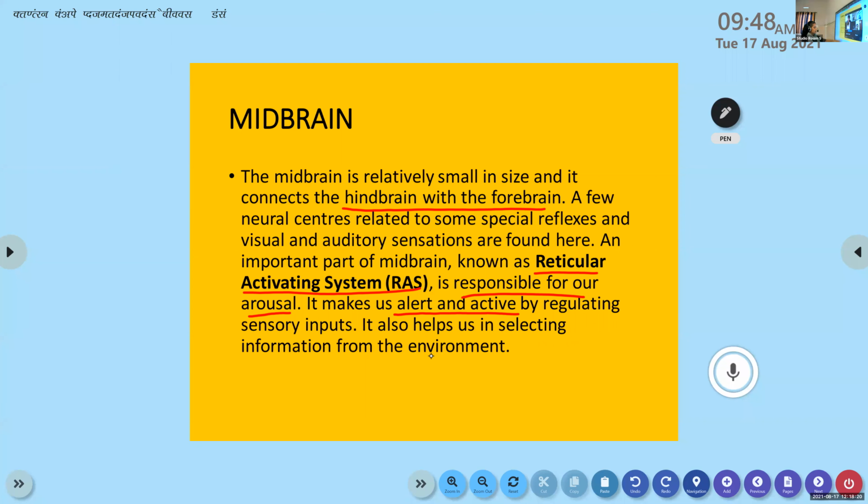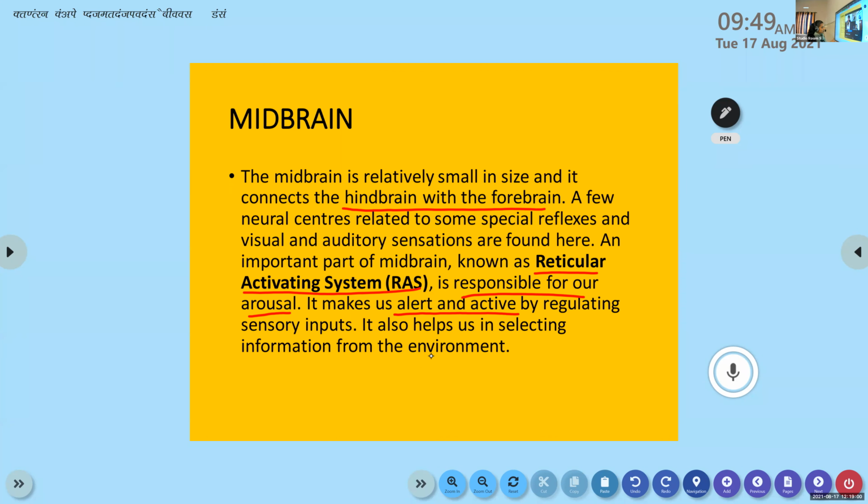Okay, for example, when you're sleeping, you're not much alert, isn't it? But when your mom calls you to wake up in the morning, you become alert. That is regulated by the RAS, reticular activating system. Or when you're sitting in a public park with your friends, hanging out, and suddenly you hear a loud noise, you're selecting that stimulus from the environment, isn't it?